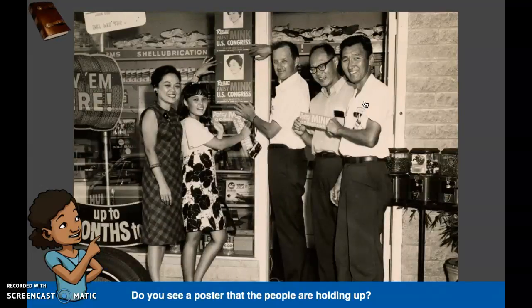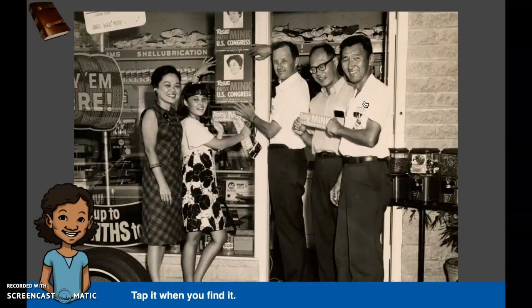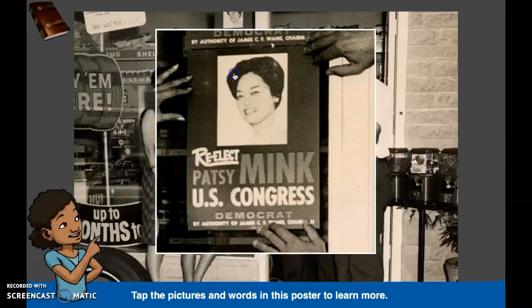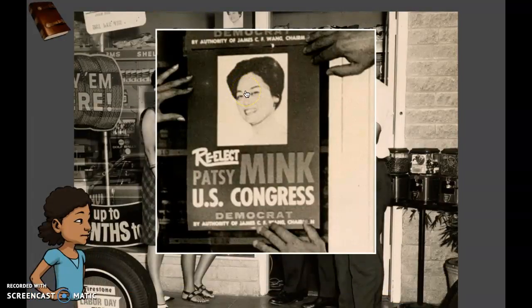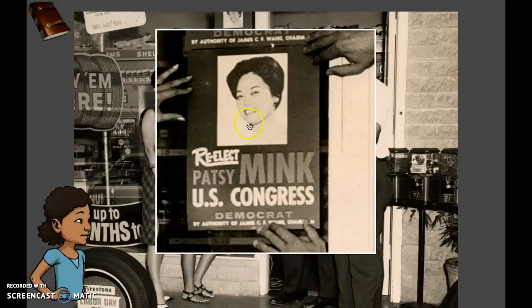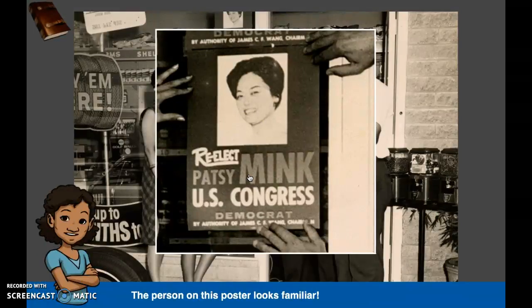Do you see a poster that the people are looking at? Tap it to find it. So this poster is a primary source and we're using digital pictures. So we click on her face. This person's name is Patsy Mink. This poster says we elect Patsy Mink to the U.S. Congress. The person on this poster looks familiar.